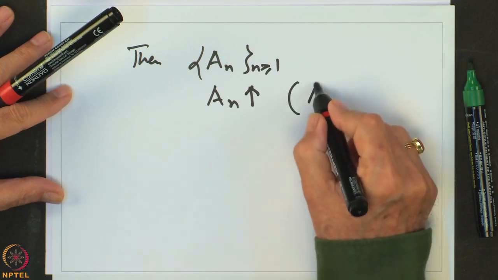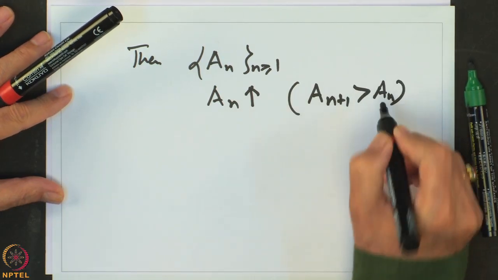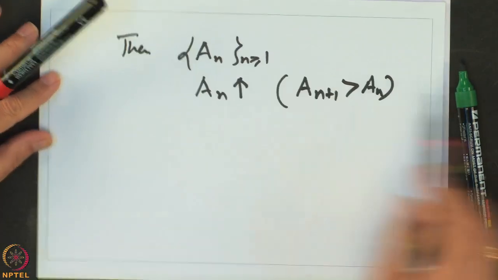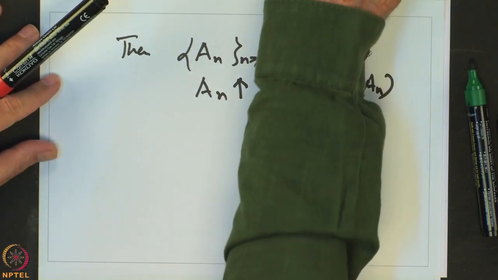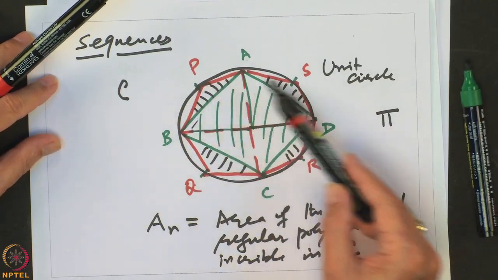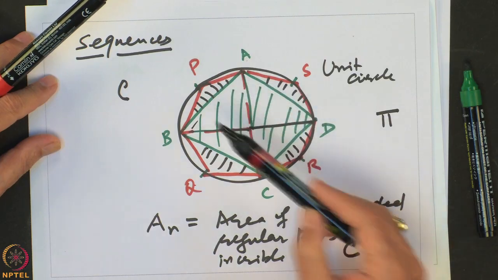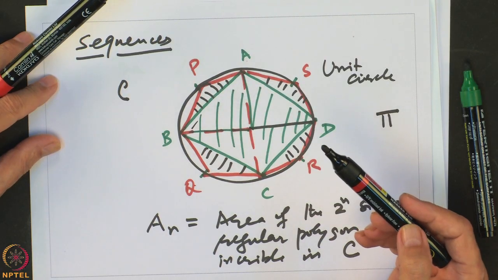That means A n plus 1 is strictly bigger than A n. So, this is a monotonically increasing sequence of areas, and from the figure it is quite clear that if I keep on increasing the number of sides, I will slowly fill up the unit circle.